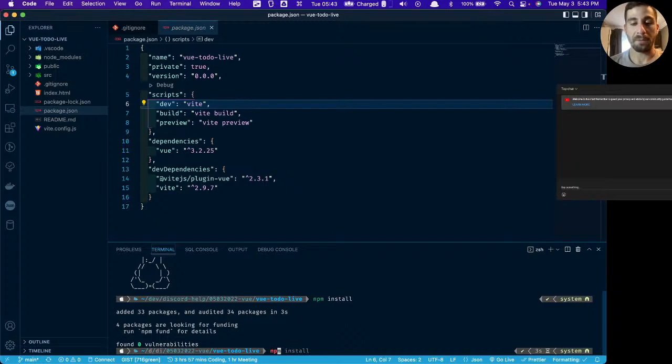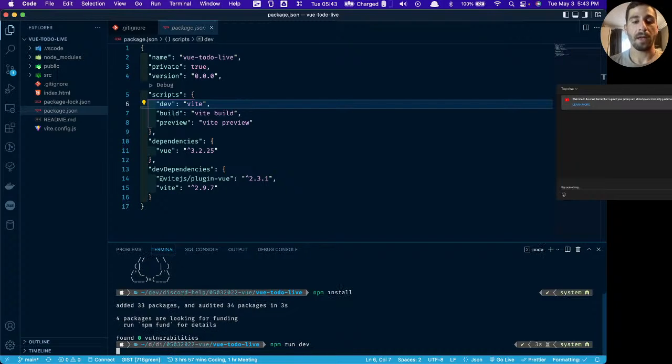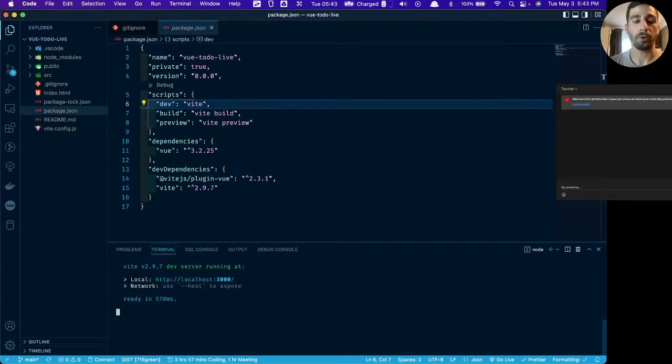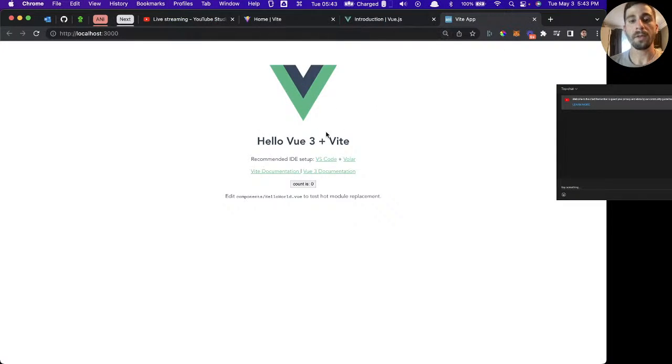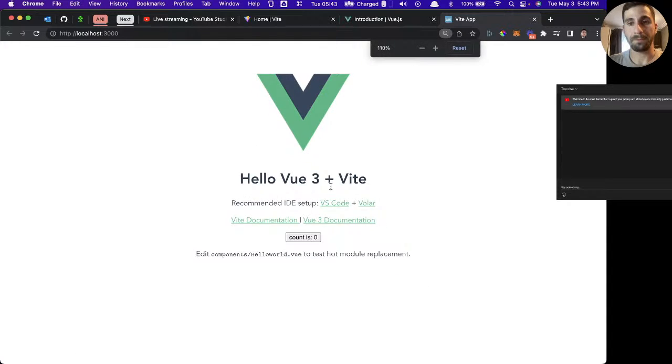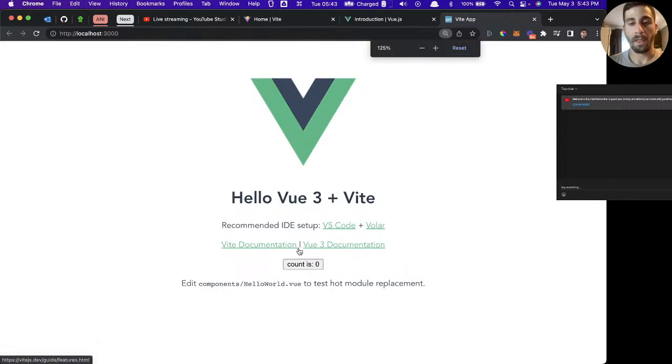So I'm just going to run npm run dev, and that's going to start our dev server at localhost 3000. If we open that up, we have our Vue.js application. Let me zoom in a little bit. If we click this, the count is going to go up. We have a link to the Vite documentation and then the Vue 3 documentation.